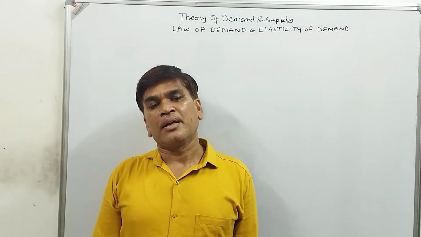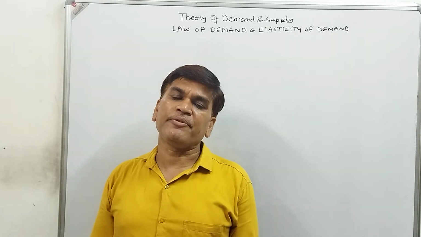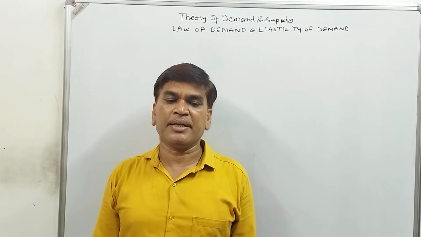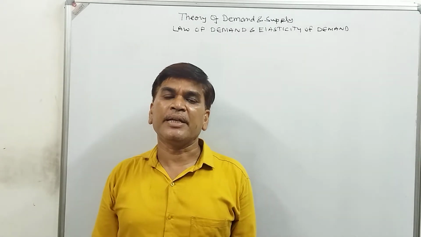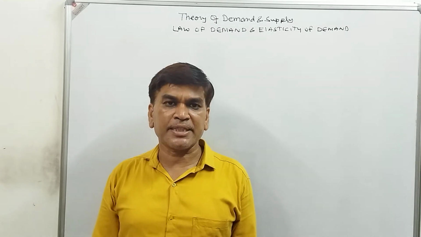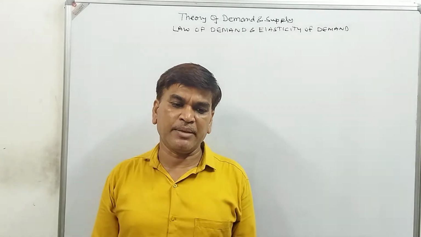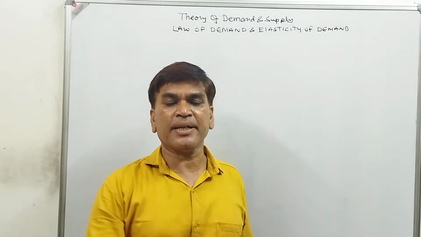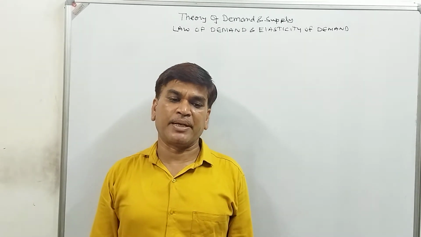Then types of demand we will discuss: price demand, cross demand, and income demand. Later we will discuss the elasticity of price demand, elasticity of cross demand, and income elasticity of demand, and the things which have an effect on the elasticity of demand.